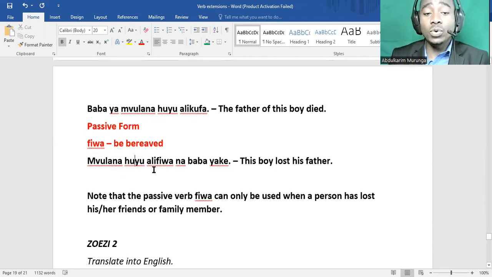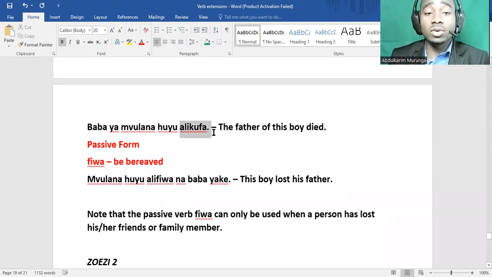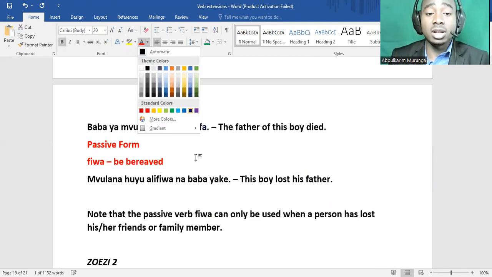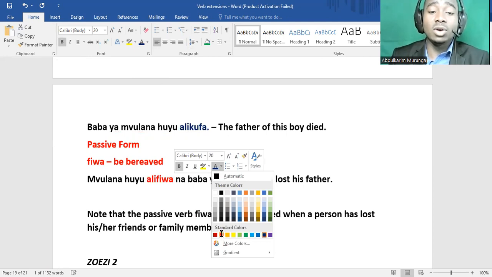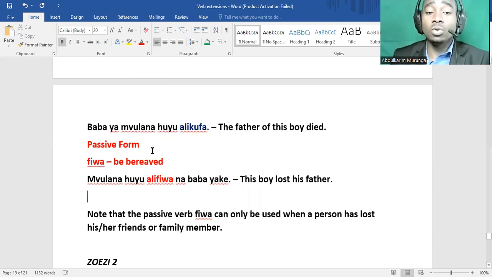Mvulana huyu alifiwa. We say mvulana huyu alifiwa na baba yake. So kufa is to die, fiwa is to be bereaved.